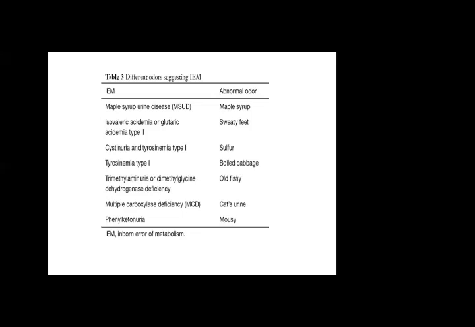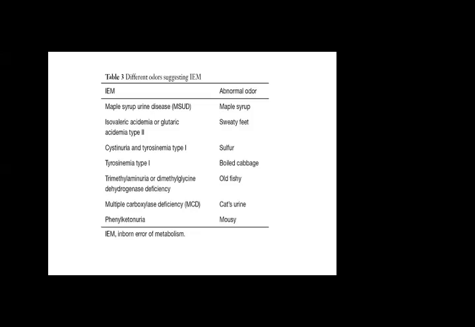So this is a typical smell, and if you come across this, your attention should be diverted towards that disorder. So cystinuria and dihydrolipoamide type 1 have a sulfur-like smell. And this all depends upon whether you already know these smells. If you do not know the smell, you will not come across what sort of error is going on.